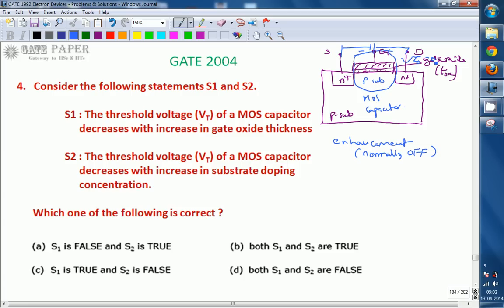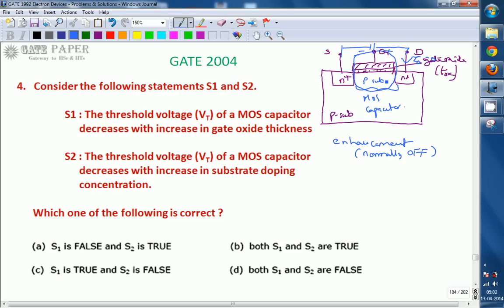Whenever electrons are repelled by the negative terminal from the source, they enter the channel region, which is the distance between the two N plus regions. In this portion the electrons recombine with the majority carriers of the p-type substrate, so no electron reaches the drain to contribute current.